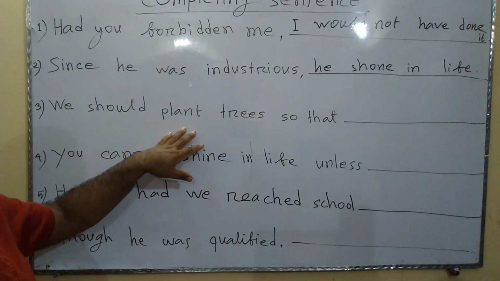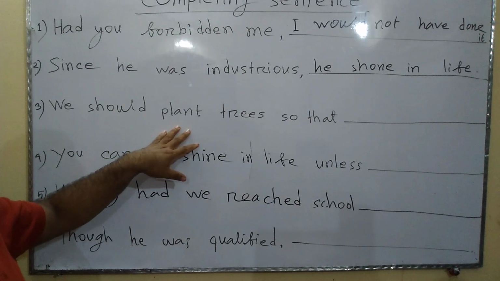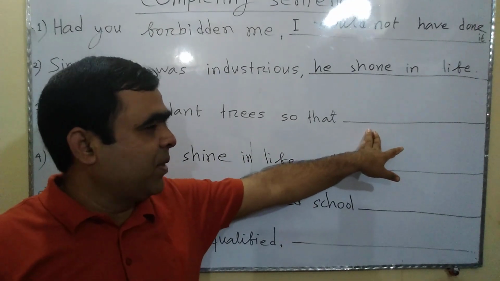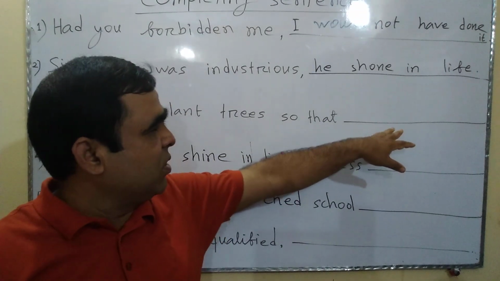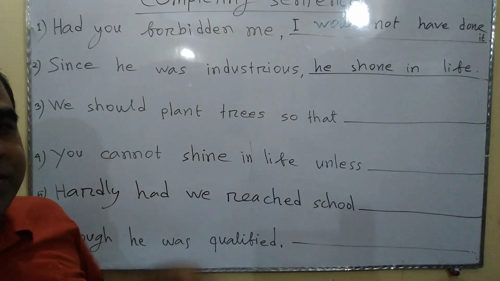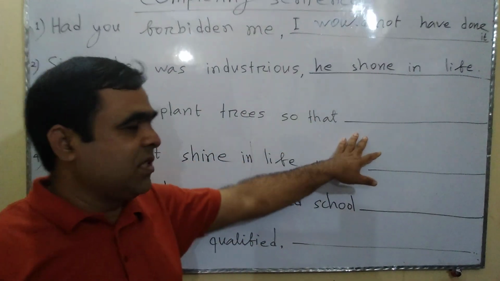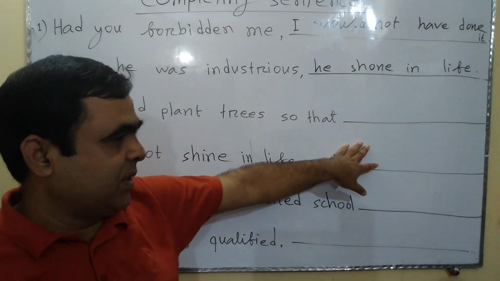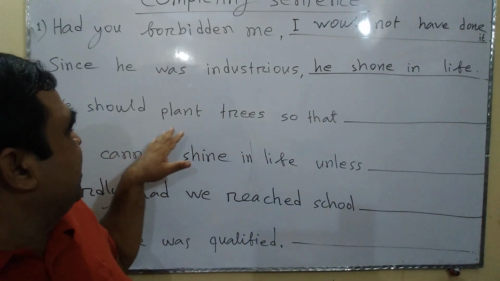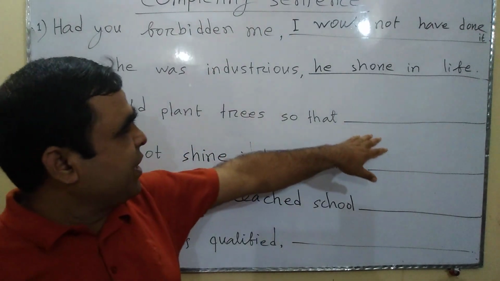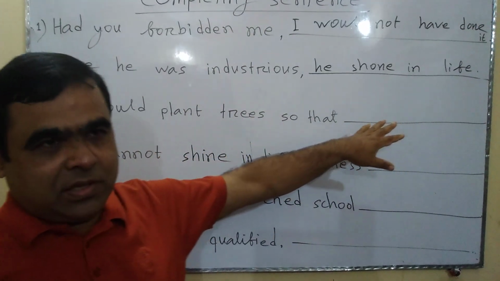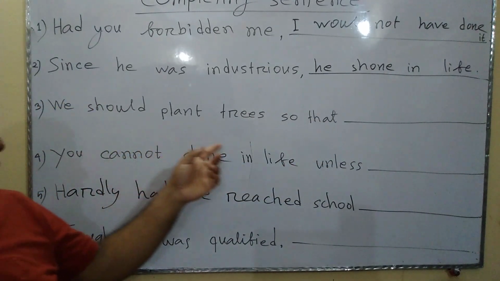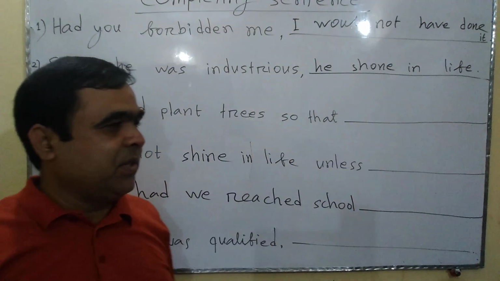The first sentence will serve the purpose of any work, and the second sentence will serve the purpose of the intention or aim of the first sentence. And in the second sentence, you have to use can or could after the subject. If the first sentence is in the present tense, you can write can after the subject. And if the first one is in the past tense, you have to write could after the subject.